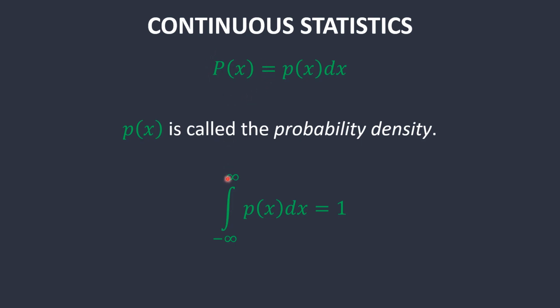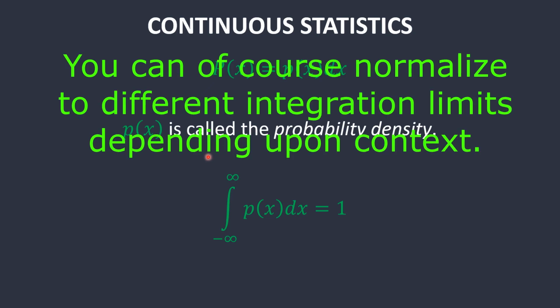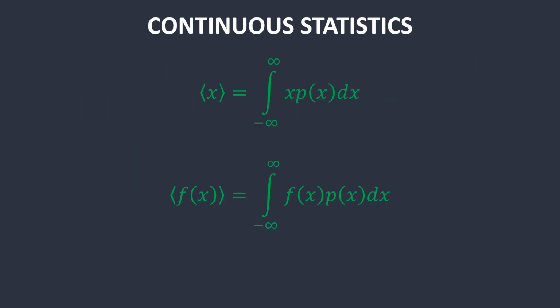Of course, you want to have a 100% probability of getting something anywhere, so there's a normalization of taking the integral from negative infinity to infinity and making that equal to 1. You can construct the same thing as with the discrete summation. The average value of x is just equal to x times its probability density times its change in x, integrated. Same thing for the average value of a function.